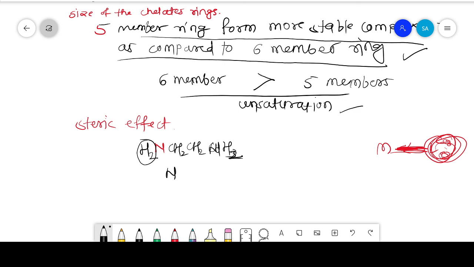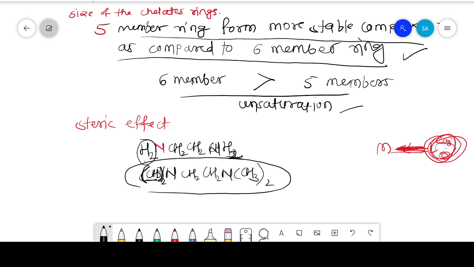So in that case, this forms a bulky group, which means it forms unstable complexes as compared to ethylene diamine. So these are the factors which decide the stability of the complexes. The first one is the nature of the central metal ion, and the second one is the nature of the ligand. Okay, thank you.